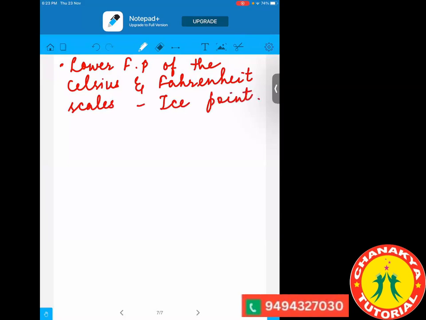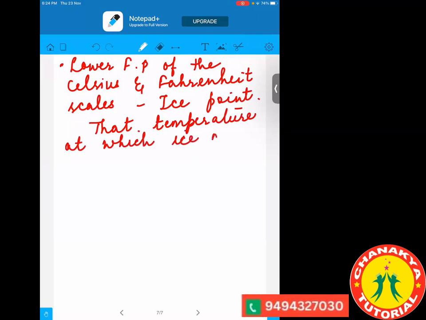The lower point of the Celsius and the Fahrenheit scales is called the ice point. And it is the temperature at which the ice melts. So the temperature at which ice melts is called the ice point.